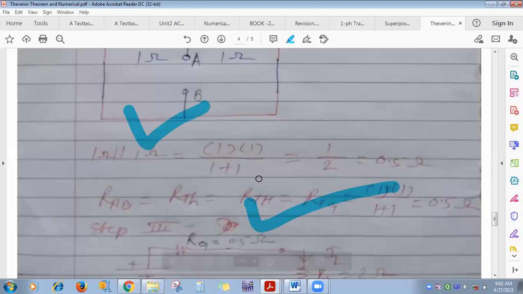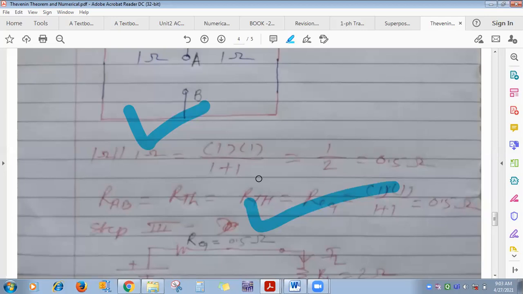Numericals, you may get asked for purely resistive, purely inductive, purely capacitive also. Suppose the voltage equation is given as 10 sine omega t, and the current equation as 12 sine of omega t minus 90 degree. So minus 90 degree means it is a purely inductive circuit, plus 90 degree means a purely capacitive circuit. So they can ask you to calculate the power factor or XC, XL, Z. Whatever you get asked, calculate it.